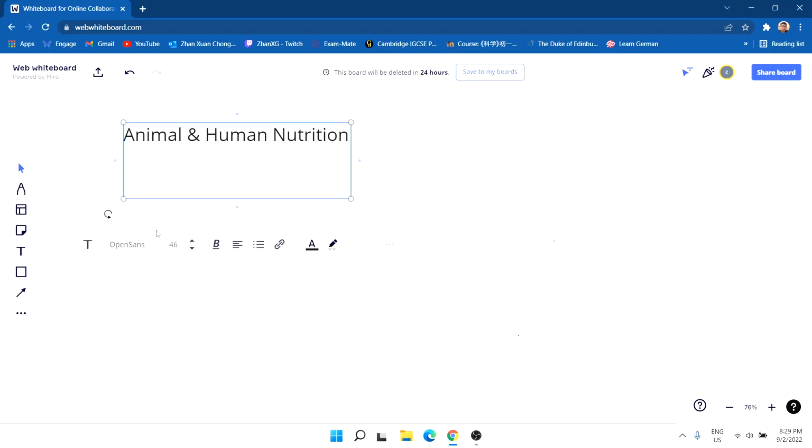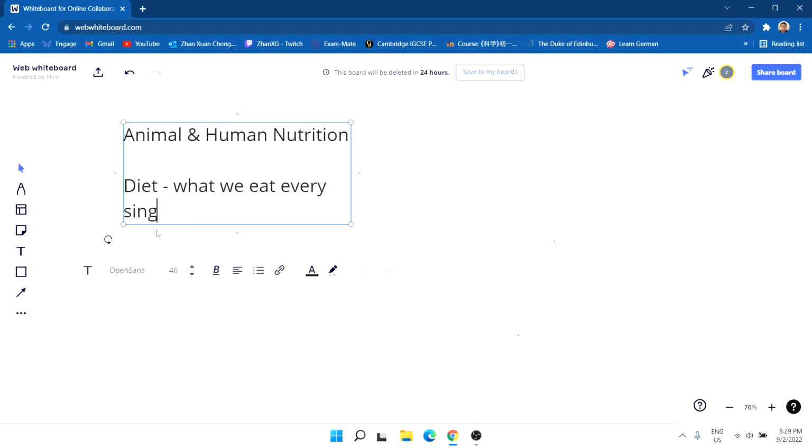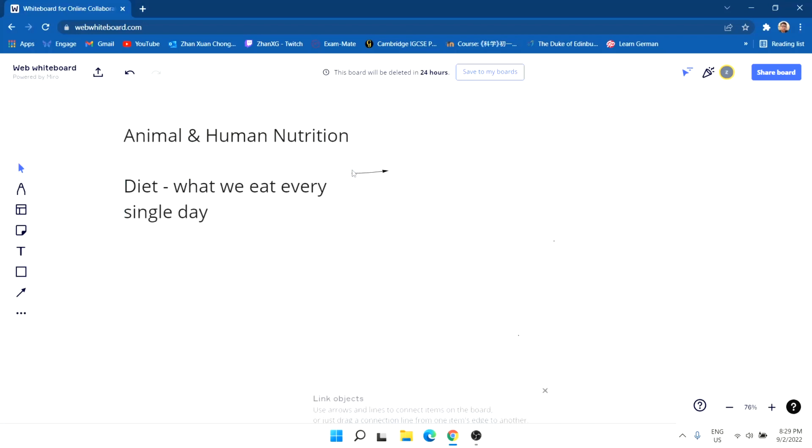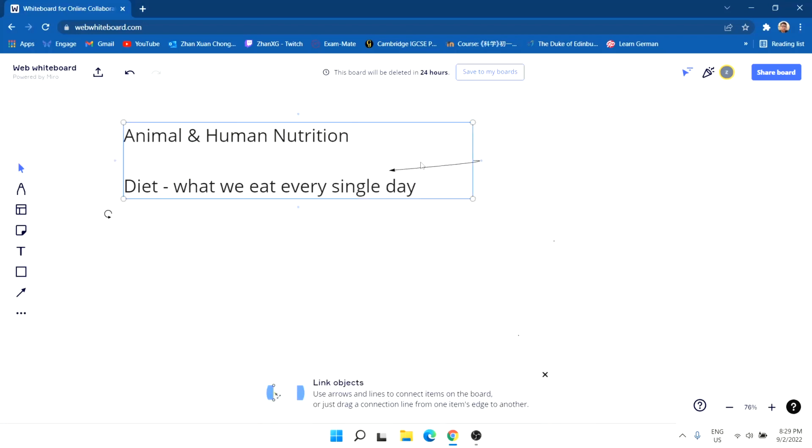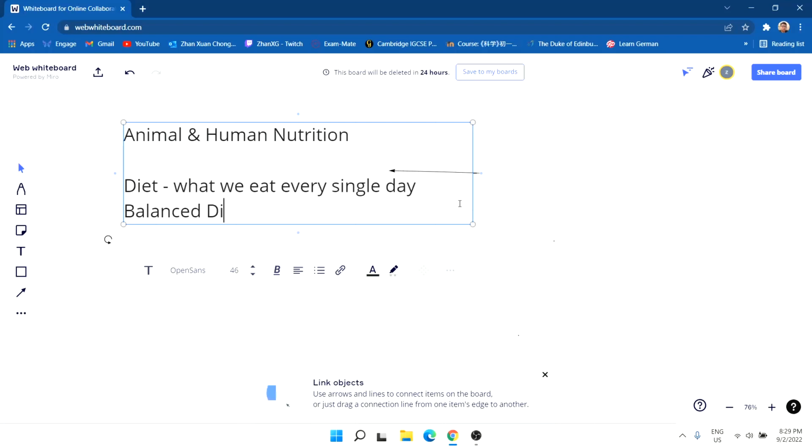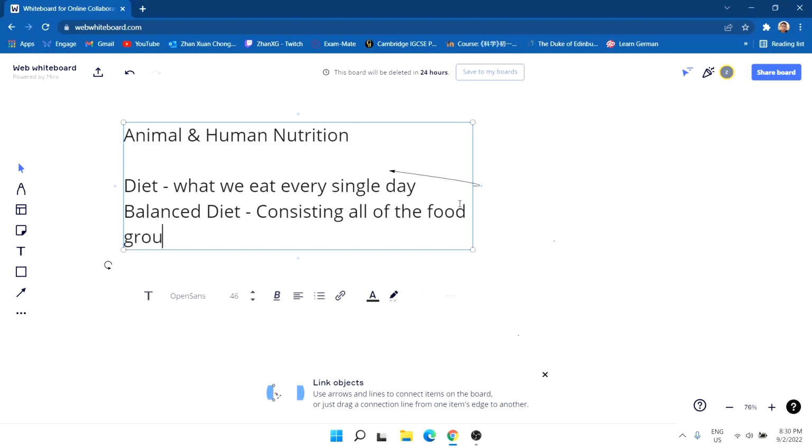So we all know what a diet is. It's basically what we eat every single day. But most importantly, when you are talking about diet, is what we eat a balanced diet? So a balanced diet is basically consisting of all of the food groups in the correct proportion.